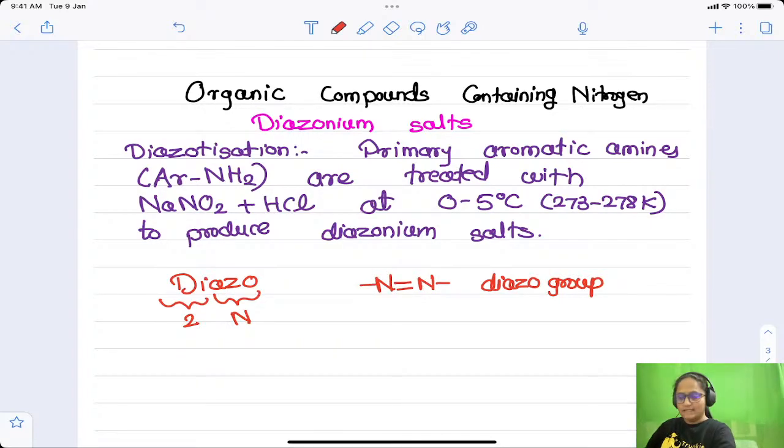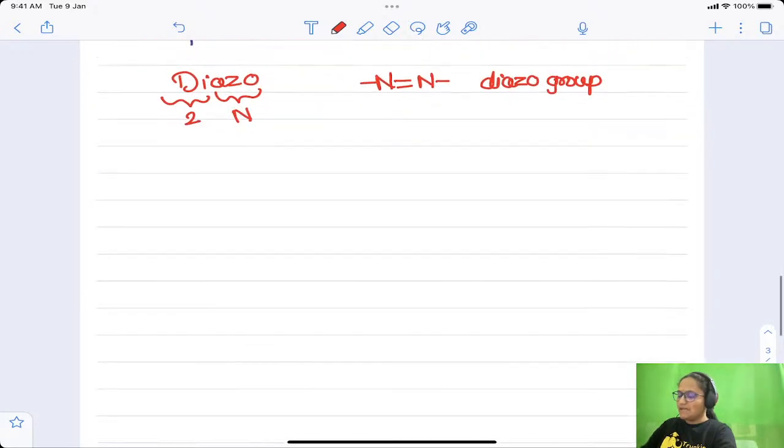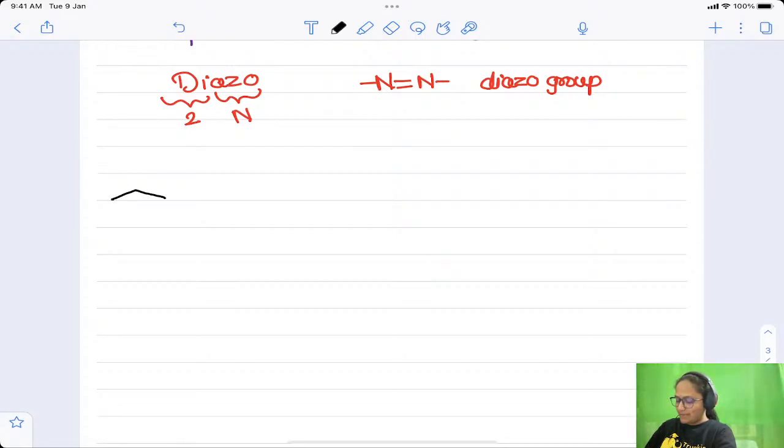Let us see the reaction first. I will write down the general reaction first, and then we will see the mechanism. For the aromatic amine, I will take the example of aniline. Aniline means a benzene ring attached to NH2.